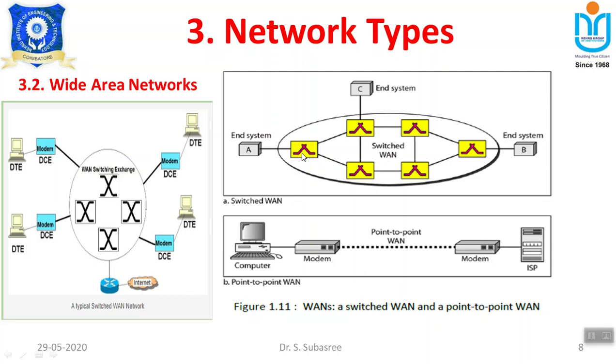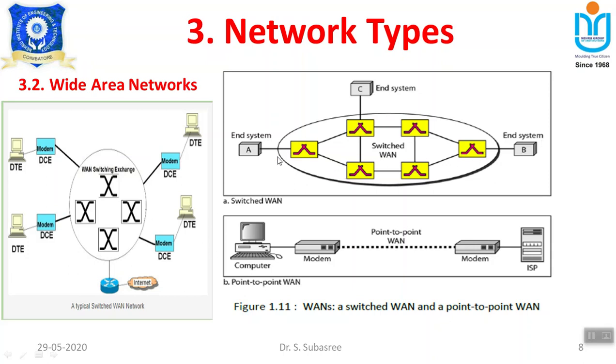What is the advantage of switches? They store and forward. Whatever information is forwarded by machine A will be stored in this switch, and whenever it is free, it will forward the information to another switch. So it has the capability of storing and forwarding the information. That is the reason why we are using a switched wide area network: in point to point there is a possibility that the data may be lost, but in a switched WAN the data cannot be lost, because we are storing and forwarding the information to the destination.